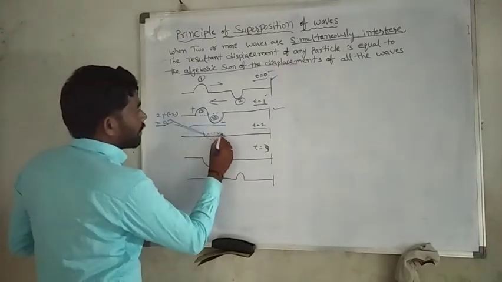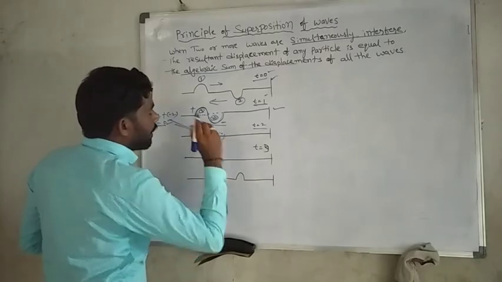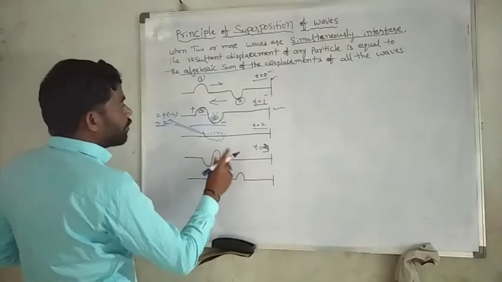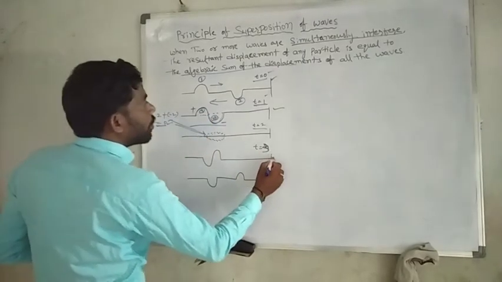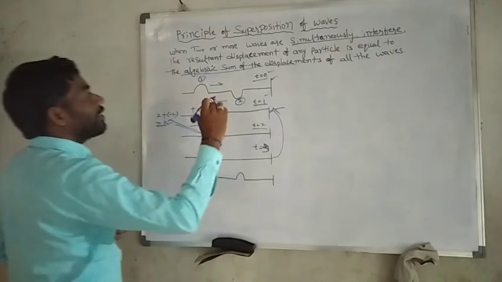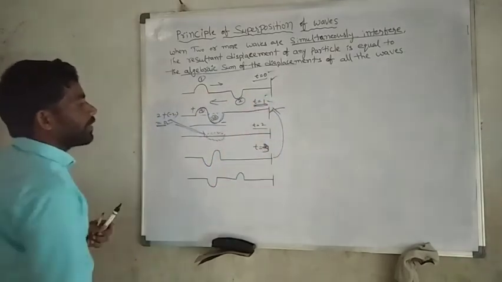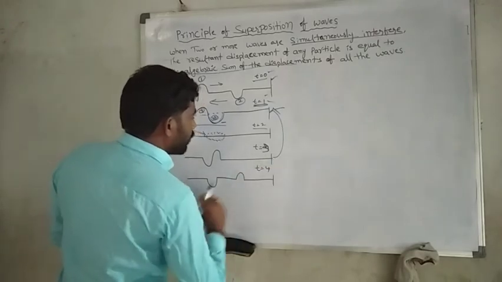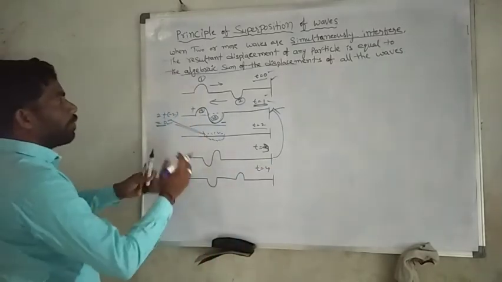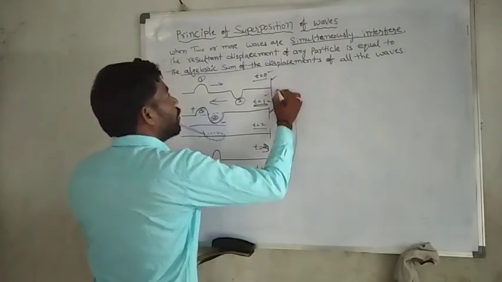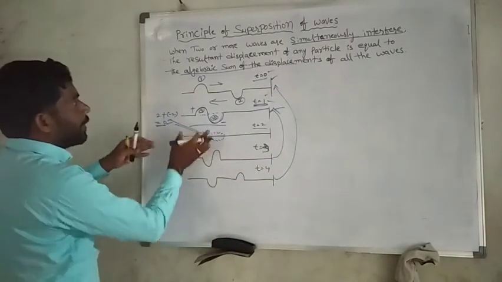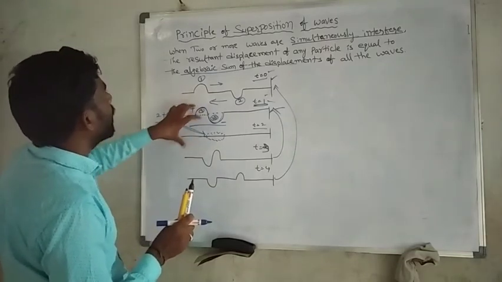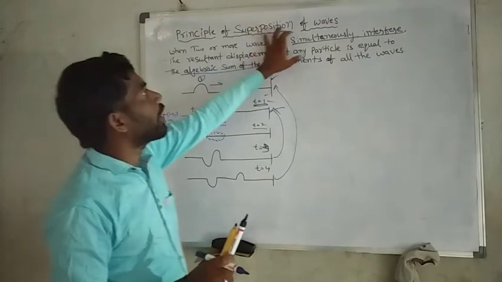This is imaginary. Then fourth, at time equal to 3, the situation is the same but opposite to the situation at time equal to 1. Then at time equal to 4, the situation is the opposite of time equal to 0. This is the general interpretation of the principle of superposition of waves.